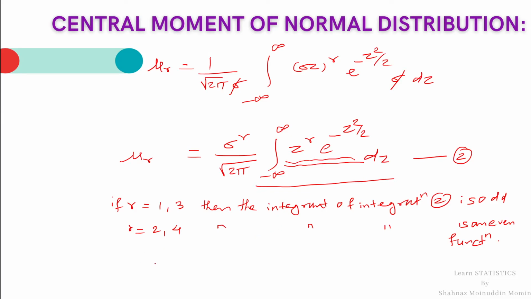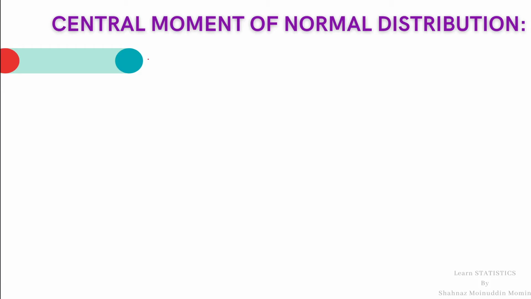So I will take the first case, case 1, for r equal to 1 and 3. In this case the integrand is an odd function. Therefore mu r is equal to sigma raised to r divided by root 2 pi into 0.